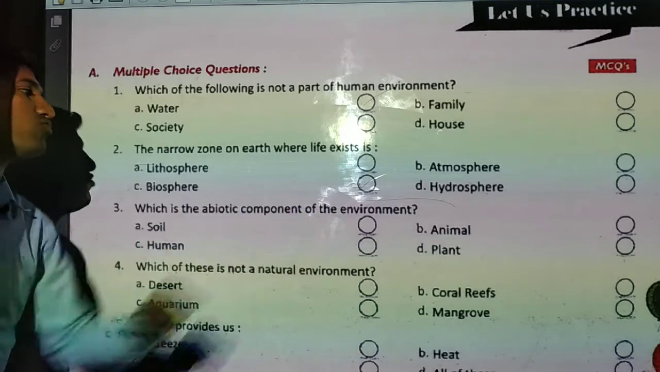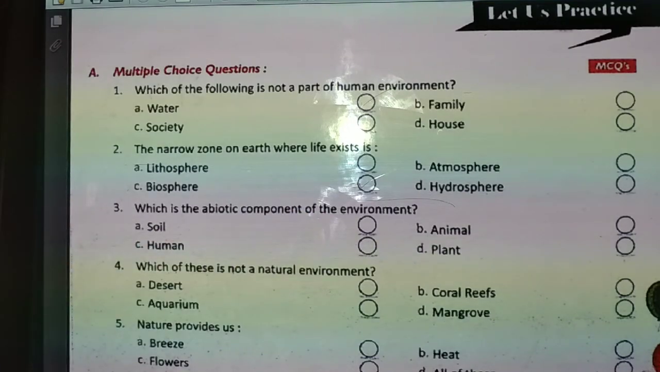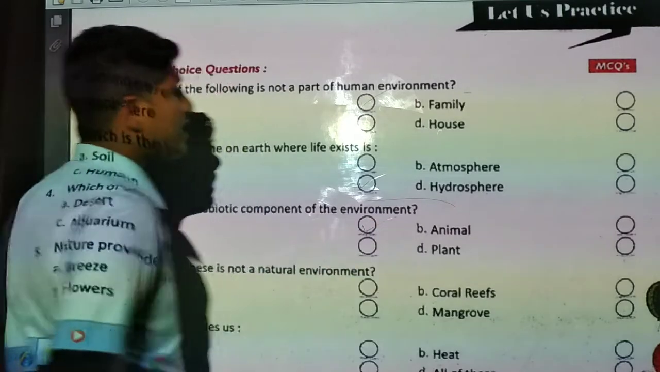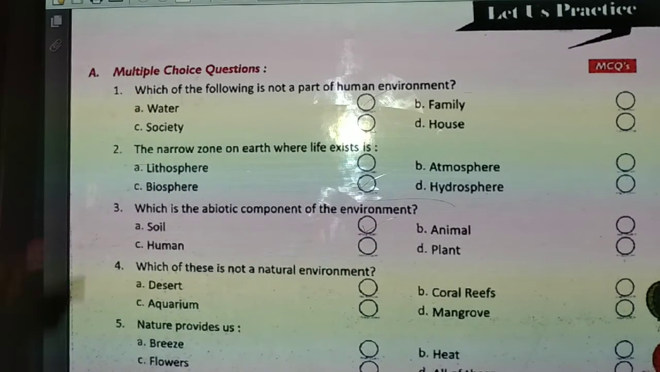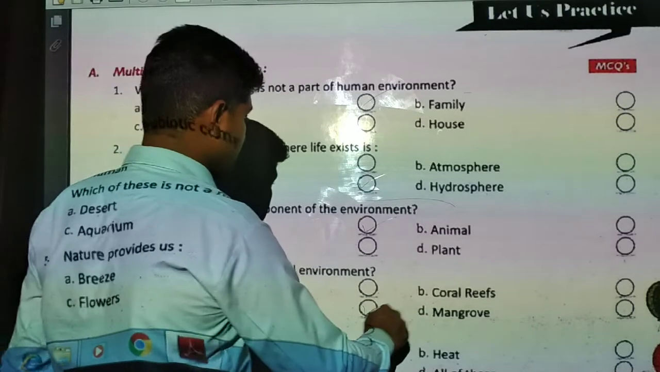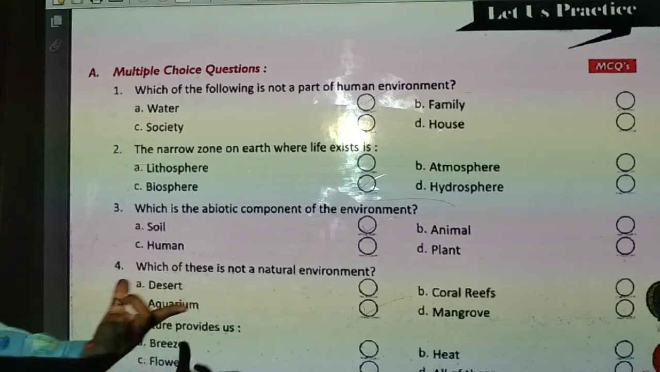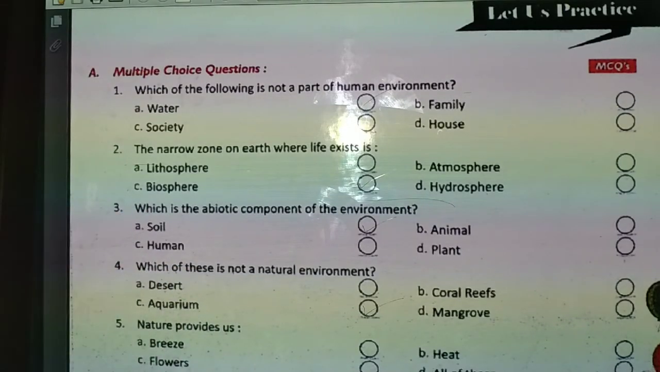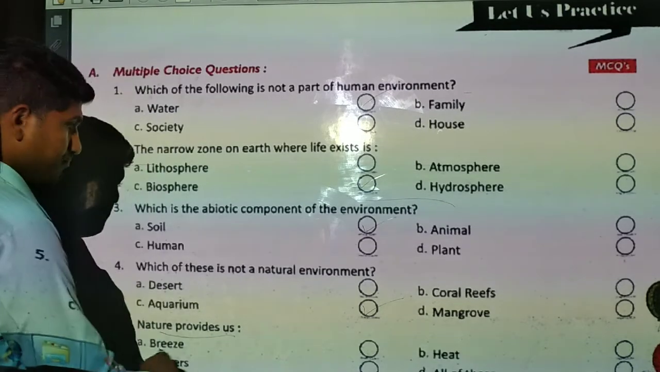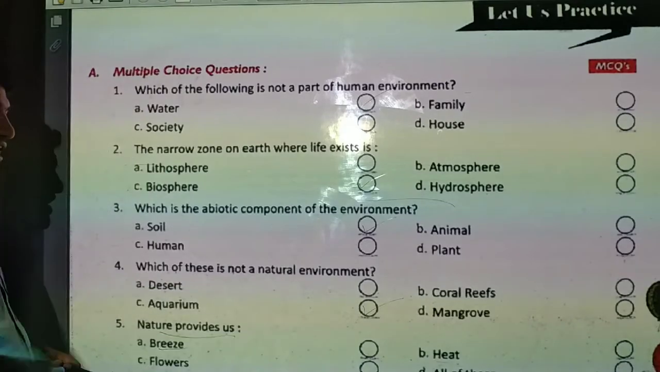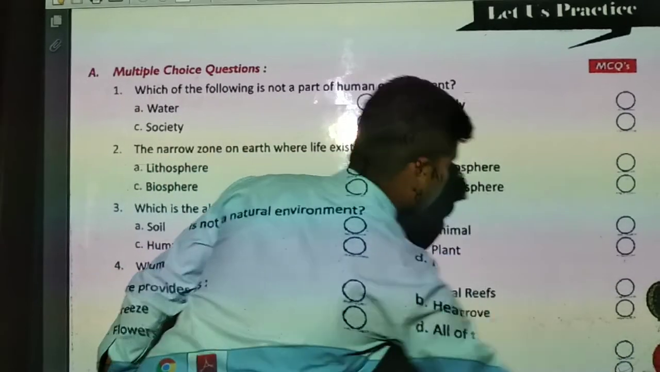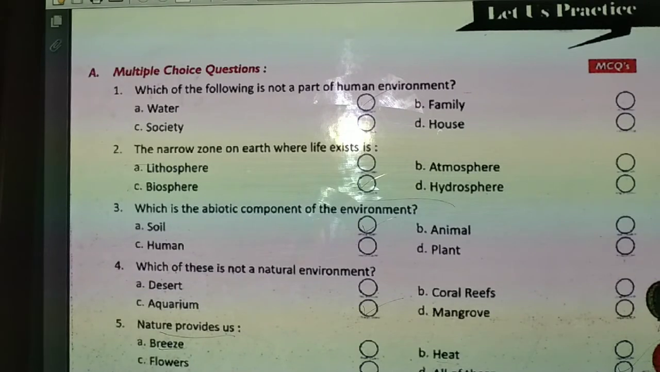Which is an abiotic component of the environment? Abiotic component of environment कौन सा है? Soil. Soil is the abiotic component of the environment. Which of these is not a natural environment? So aquarium is not a natural environment. Desert, mangroves, coral reefs are part of the natural environment. So nature provides us breeze, heat, flowers and all of these. जो हीट्स है वो भी नेचर प्रोवाइड करती है, जो ब्रीज वो भी नेचर प्रोवाइड करती है, and flowers will also be provided by nature.